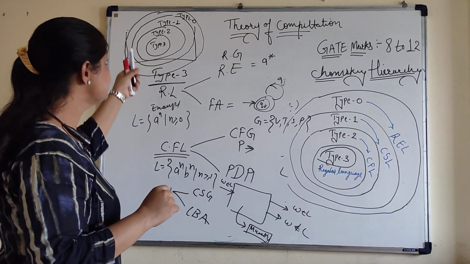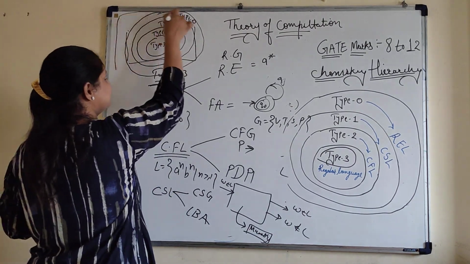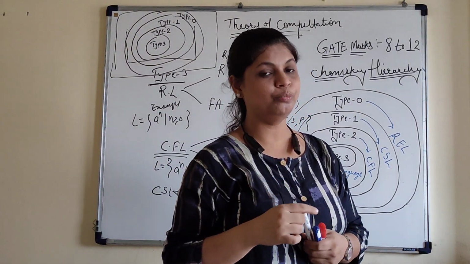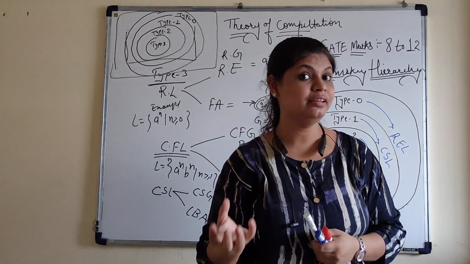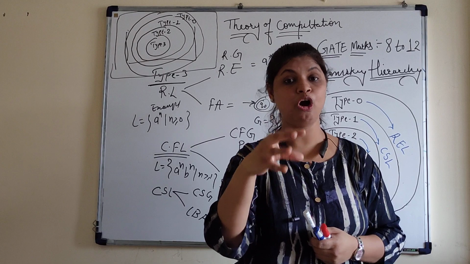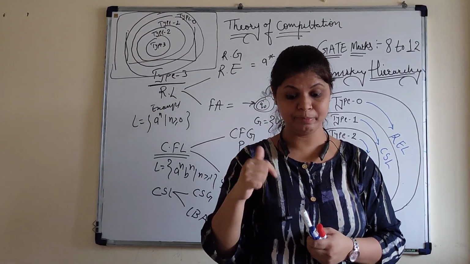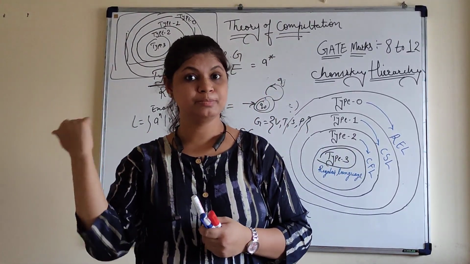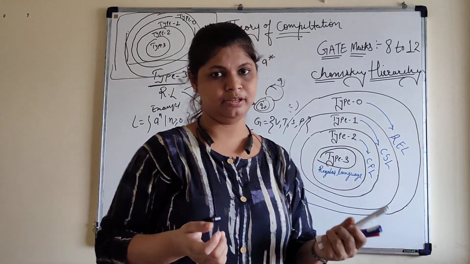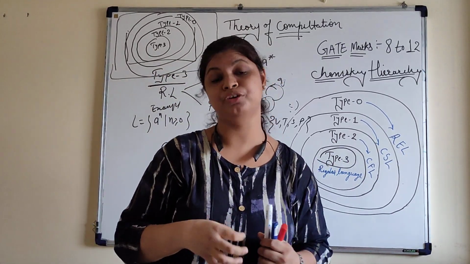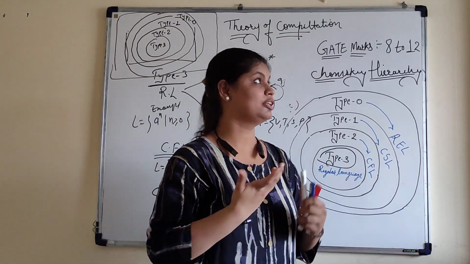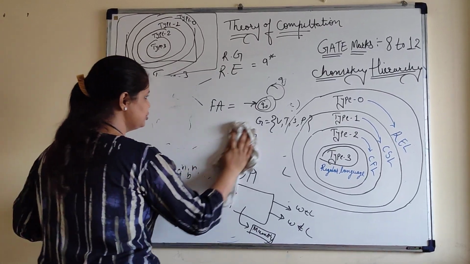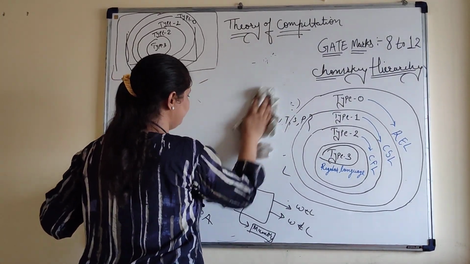But still, this Venn diagram also has a universe. Apart from your Turing machine and your recursive enumerable languages, a few languages exist which are not described, designed or validated by this. That's why PhD people are doing their PhD on this theory, on the Turing machine concept, or on artificial intelligence, and lots of things. So this is also a research-based subject for you. You can do your own research on this topic. So summarize all these things and give the mathematical relation on the basis of this topic.